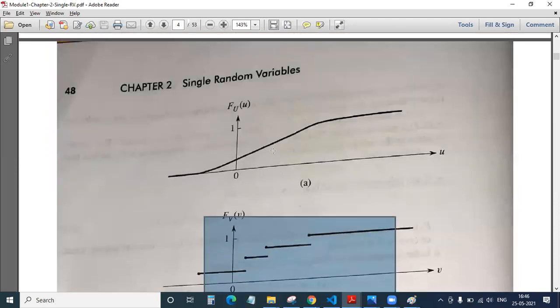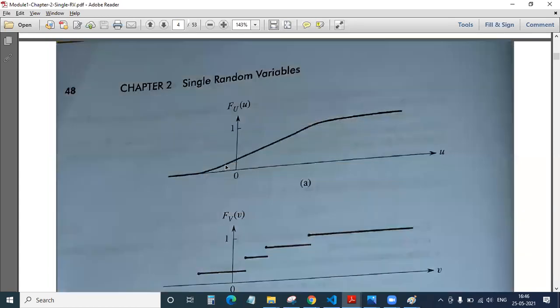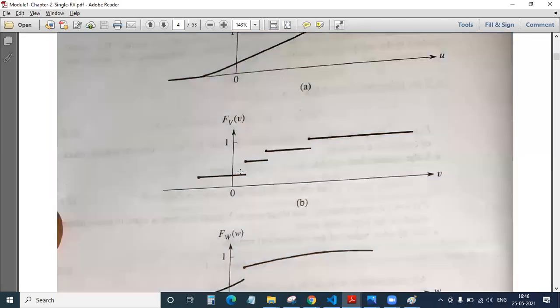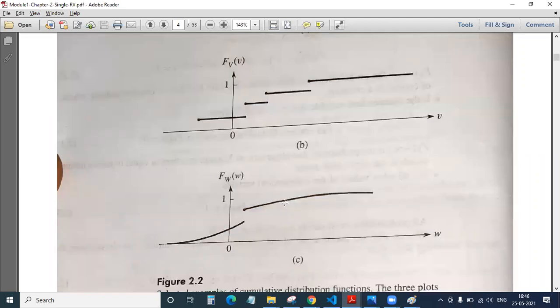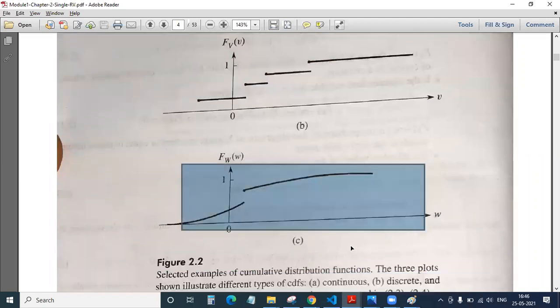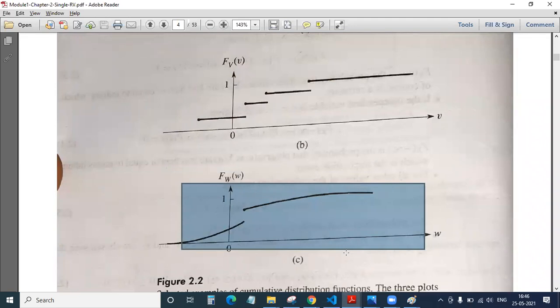So if you have a CDF and a continuous random variable, this is how it will look. It is a non-decreasing function. You can see it is a non-decreasing function. And if you have a discrete random variable, it will be in the form of steps. And now what could be this one then? Anybody? What could be this one? It is a mixture of continuous and discrete both, sir. Very good. Mixture of both. So it is a mixed random variable, or you can say it's a mixed CDF.